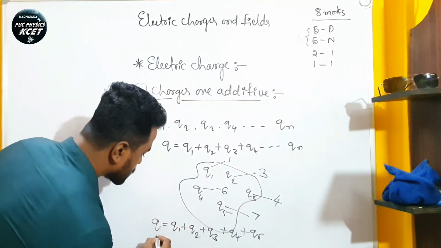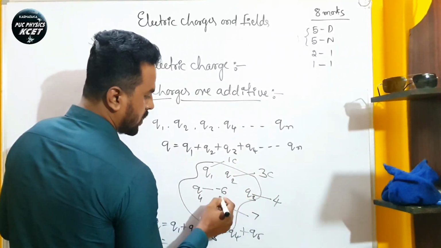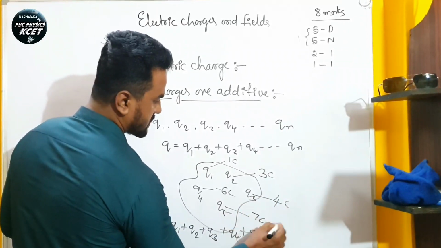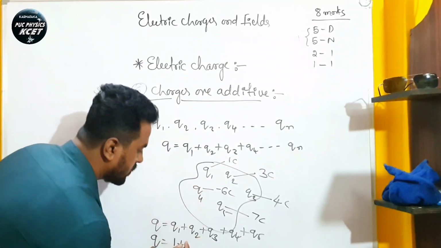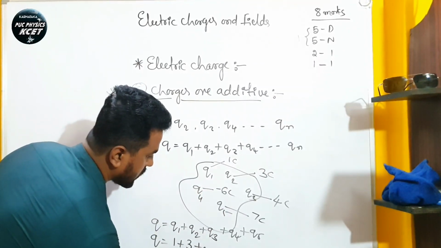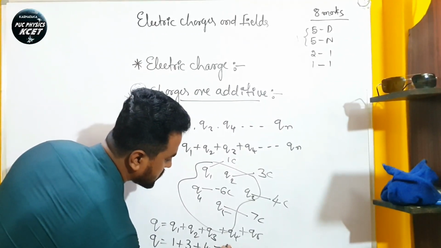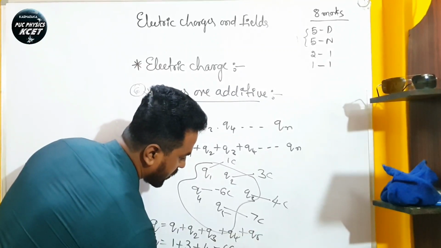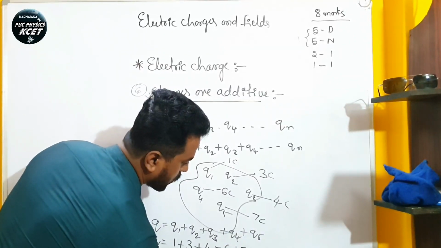So what will it give? Q equals, we can consider this as 1 coulomb, 3 coulomb, 4 coulomb, minus 6 coulomb and 7 coulomb. So charge number 1 is 1, charge number 2 is 3 coulomb, plus charge number 3 is 4 coulomb, plus charge number 4 is minus 6 coulomb, and charge number 5 is 7 coulomb.